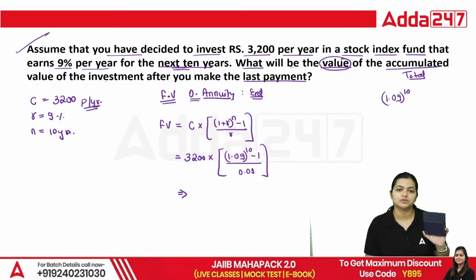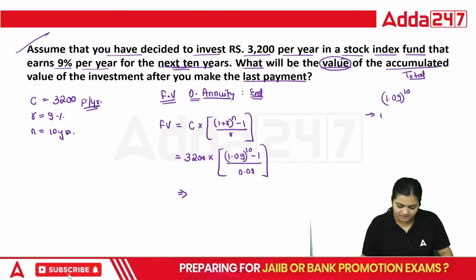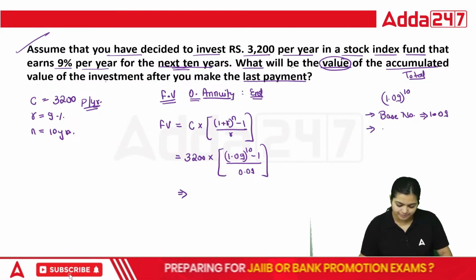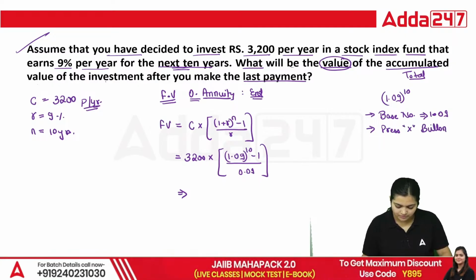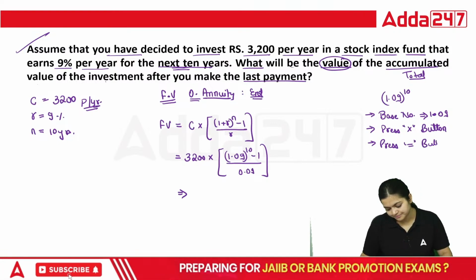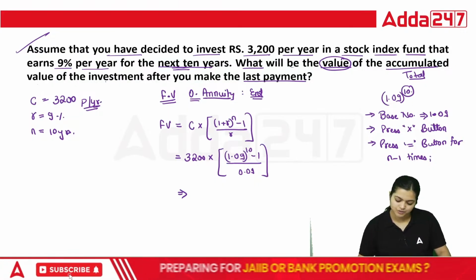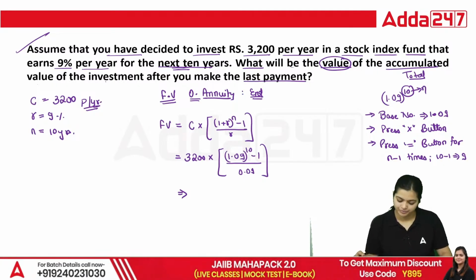See, in the exam basic calculators are allowed, so you can practice with the calculator. So how to calculate this? First type the base number, that is your 1.09. Then second step, you need to press the multiply button. After that you need to press the equal to button for n minus 1 times. Here, as you can see, power is 10, so 10 minus 1 equals 9 times you are required to press the equal to button.